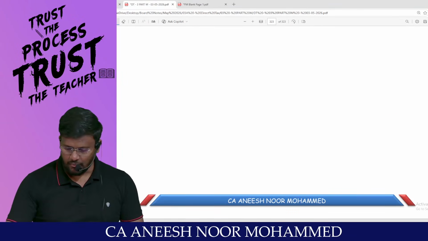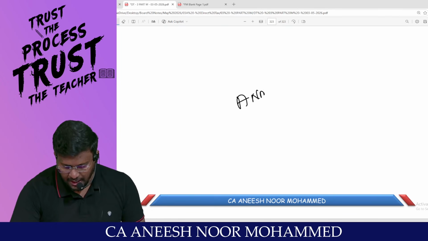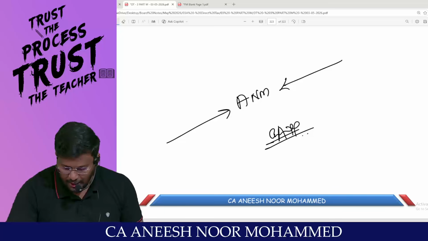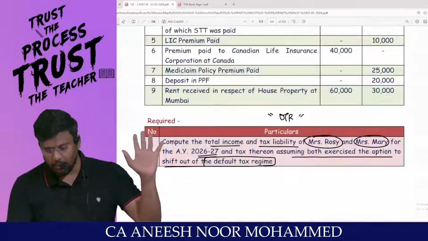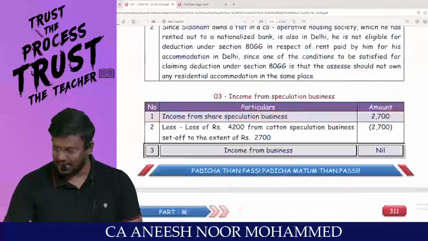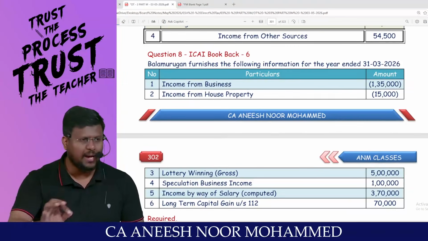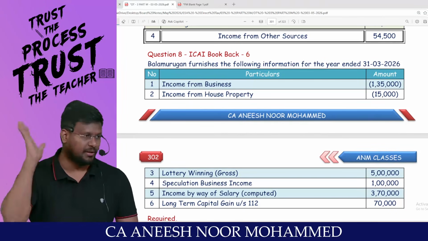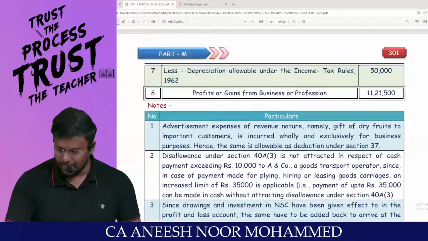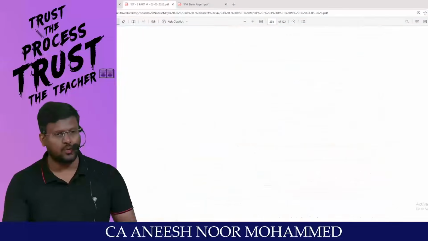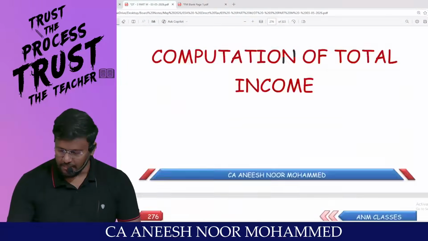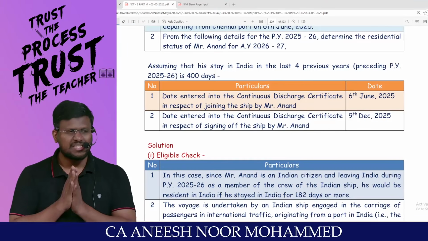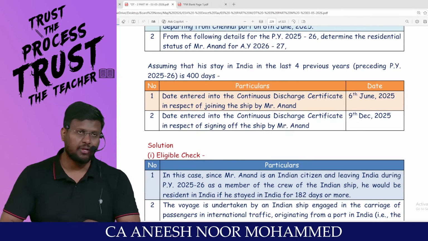With this, my dear lovable students, we can say that our gigantic subject called DT comes to an end. All the computation of total income in the ICAI study material, illustrations and book back questions has been solved. The only thing is you have to practice. Once you practice, you will get the best experience of solving these. I believe the DT sessions are very, very comfortable for you all. Start revising from the first, and you will feel so comfortable.